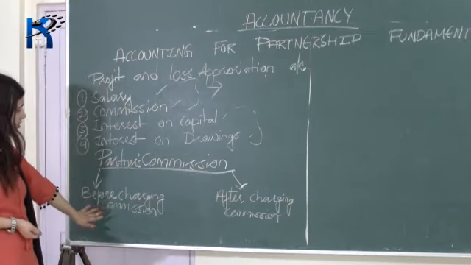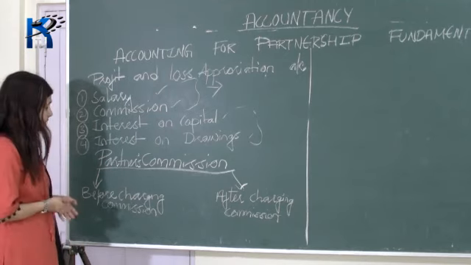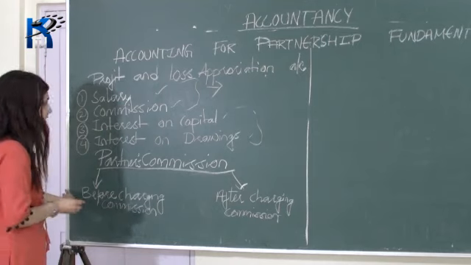So before charging commission, you have to apply one formula.